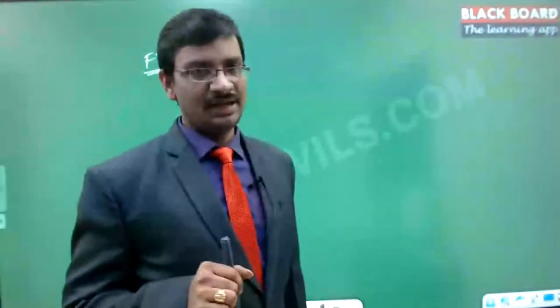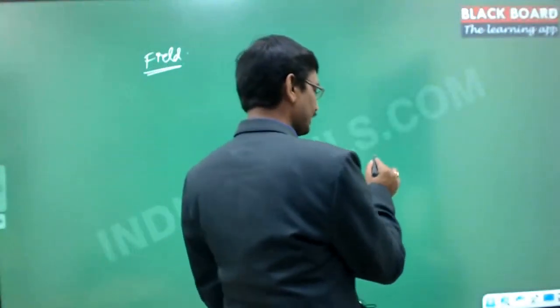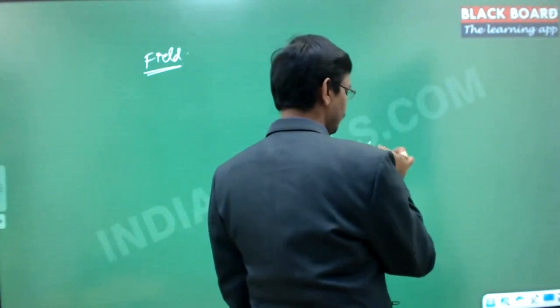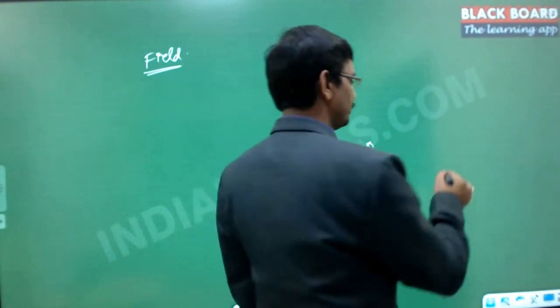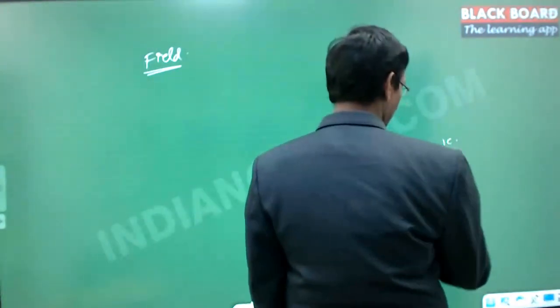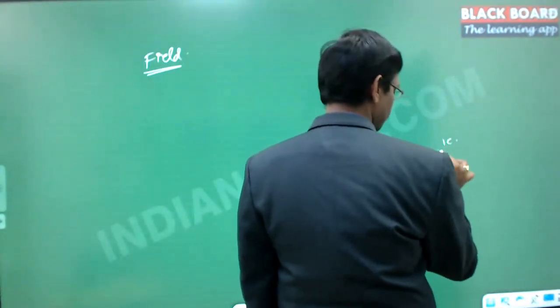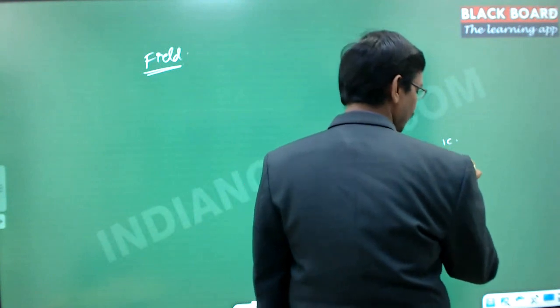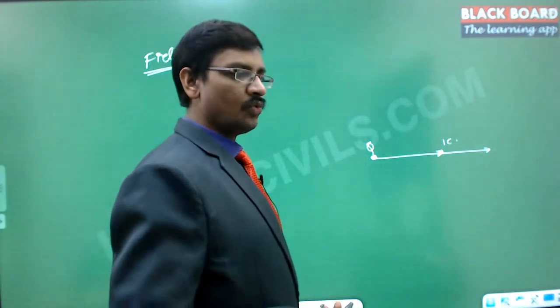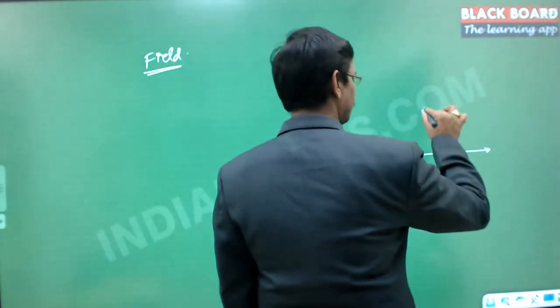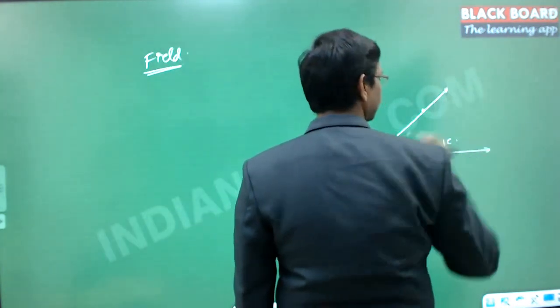But in the case of electric fields, suppose there is a charge here. If you bring a 1 coulomb charge to this location, there is a force of repulsion on it, trying to move it in this direction. The same 1 coulomb charge, if I keep it here, is trying to move in this direction.